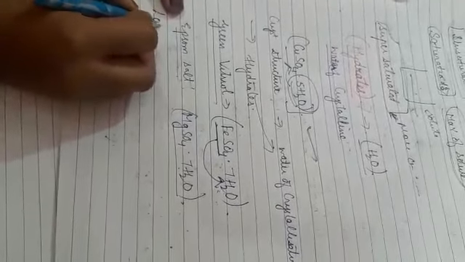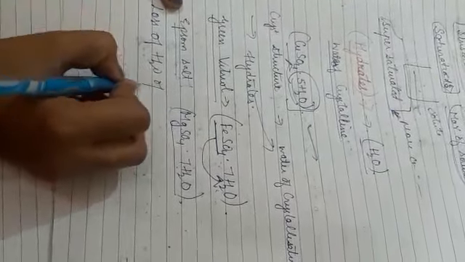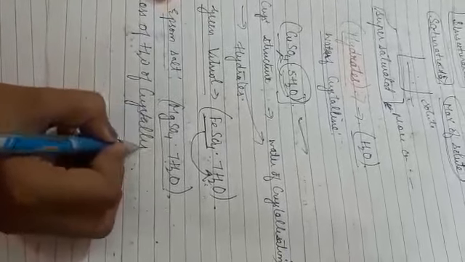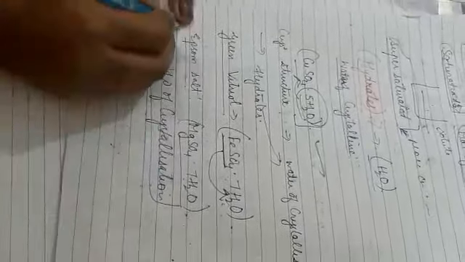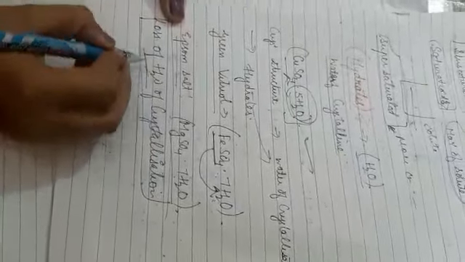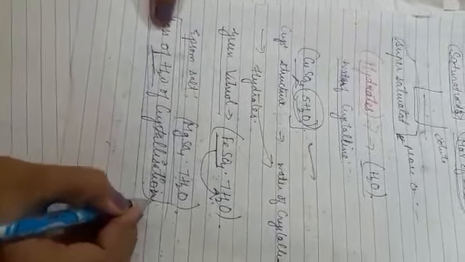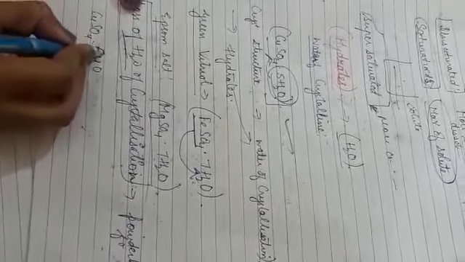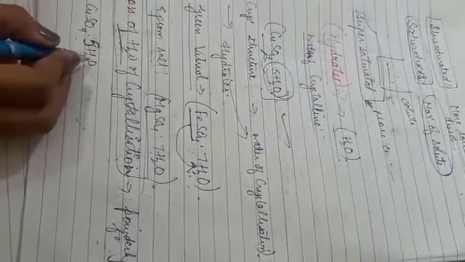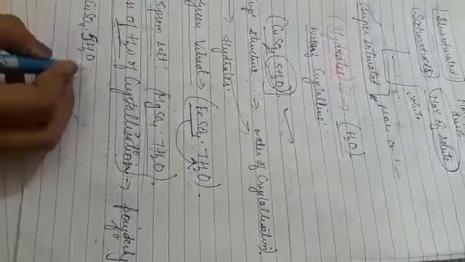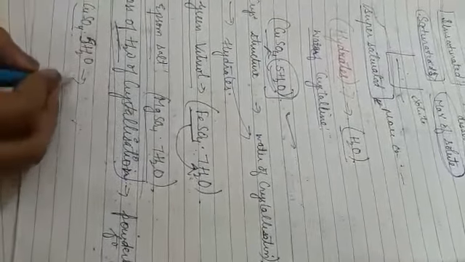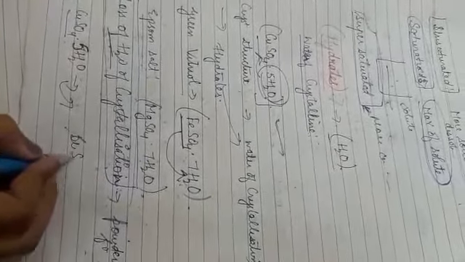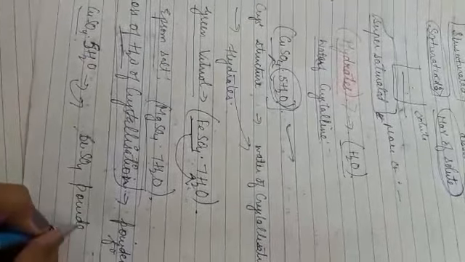Now next is loss of water of crystallization. This is the basic thing: when water loss occurs from the crystalline form, it changes into the powdery form. So when we heat copper sulfate pentahydrate, what will happen? The water molecules will come out from the copper sulfate, and it will become only copper sulfate in the powdered form.